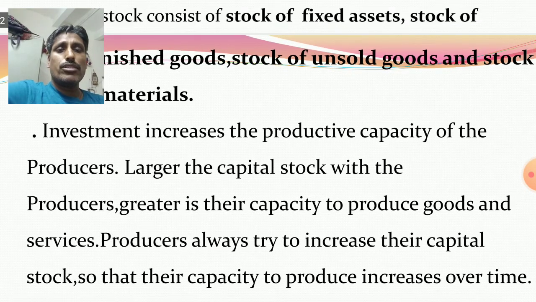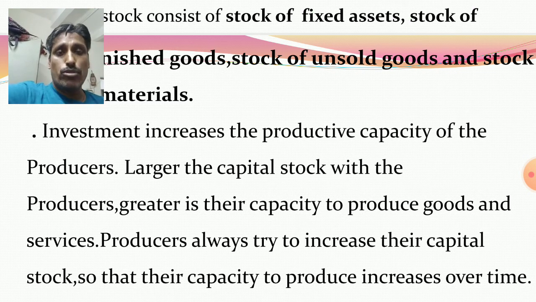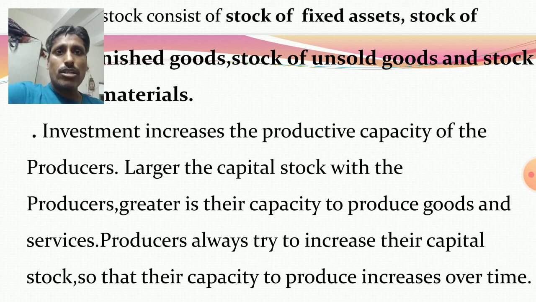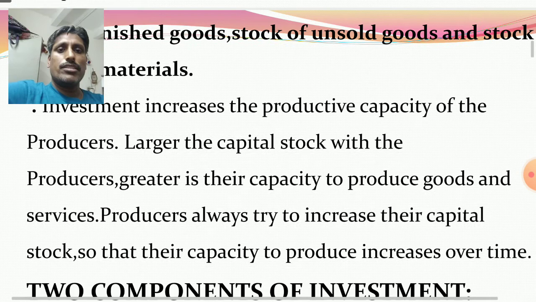So production mainly depends upon the capital stock. If more capital stock is there, then production would be more. If less capital stock is there, then production would be less. So each and every time the producers want to increase the capital stock to increase the production of goods and services. So capital stock determines the productive capacity. Those producers who possess more capital stock would be able to produce more quantity of goods and services.